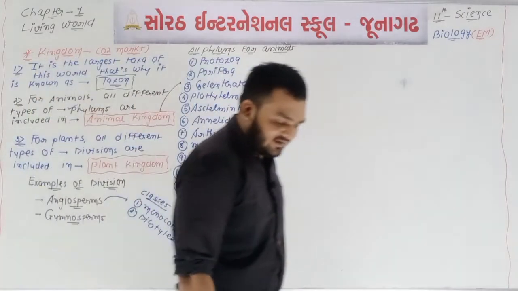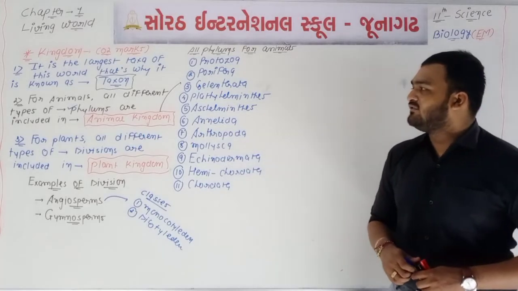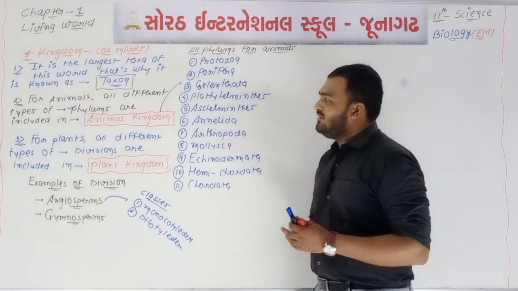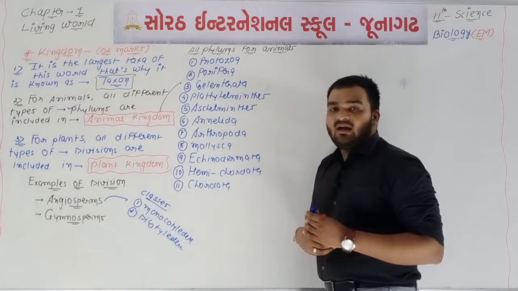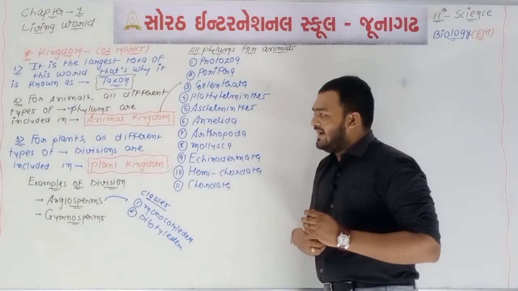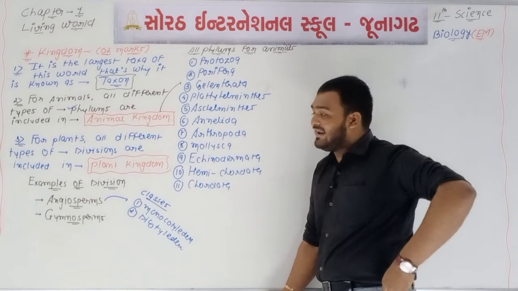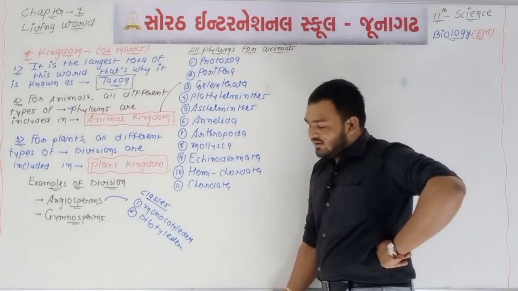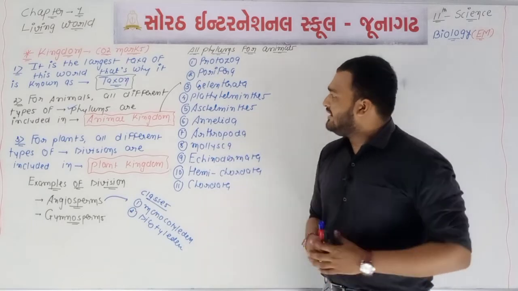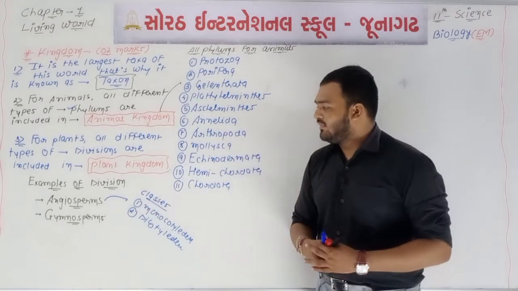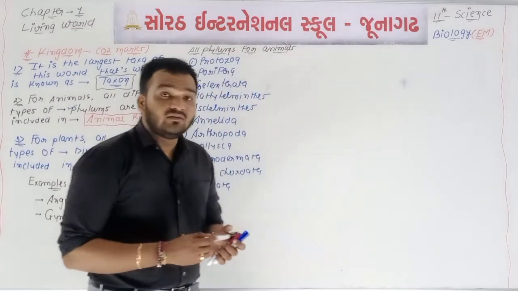First point, what is kingdom? Kingdom is the largest taxon of this world. For animals, all different types of phyla are included under kingdom Animalia or the animal kingdom, and for plants all different types of divisions like angiosperms as well as gymnosperms are included under the plant kingdom. So these are examples of phylum, and those are examples of division as well as classes.